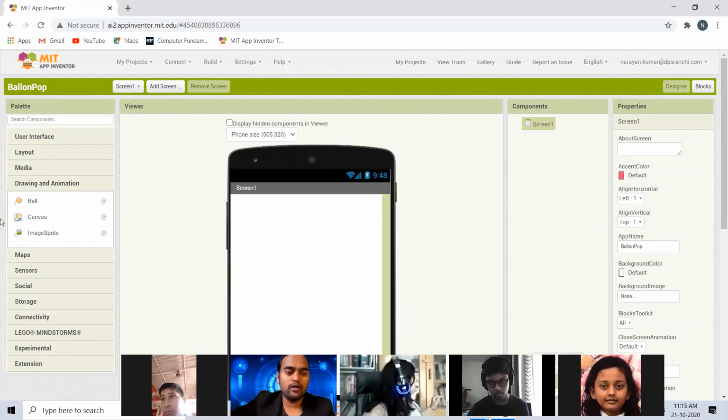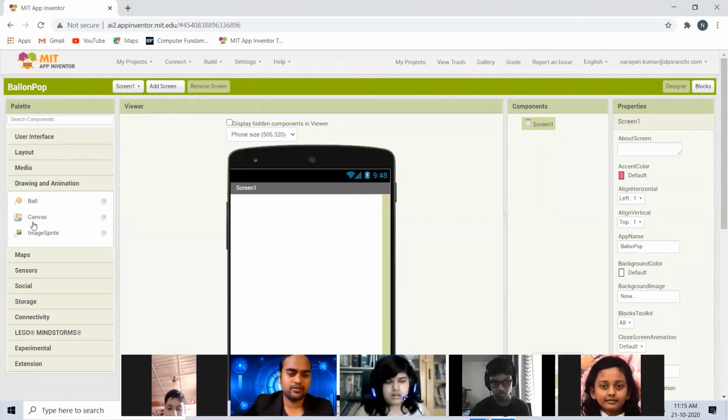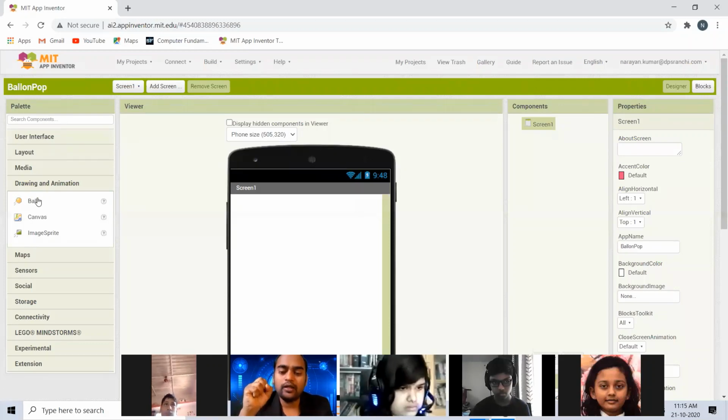One is ball, canvas, and image sprite. Whatever app you use to design games, mostly these concepts are used. For example, ball is the sprite in the shape of a ball, that can move in different directions, that can jump, that can fly.